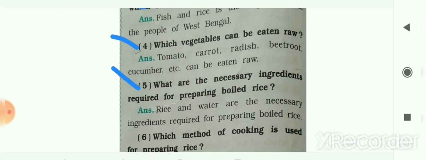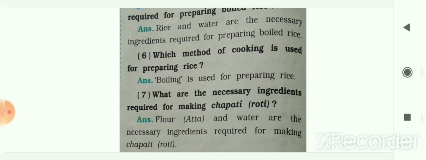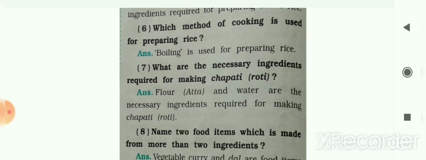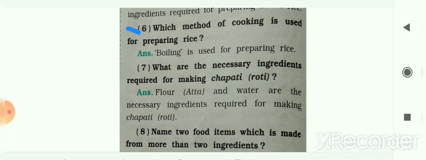So rice and water are the necessary ingredients required for preparing boiled rice. The next, number 6. Which method of cooking is used for preparing rice? So boiling is used for preparing rice.